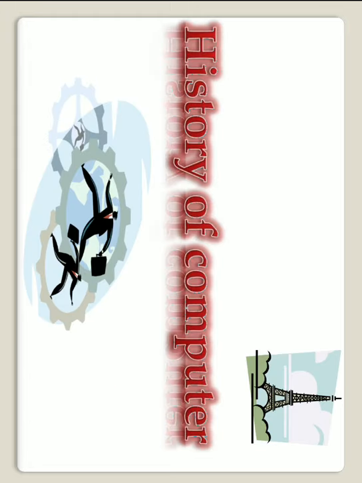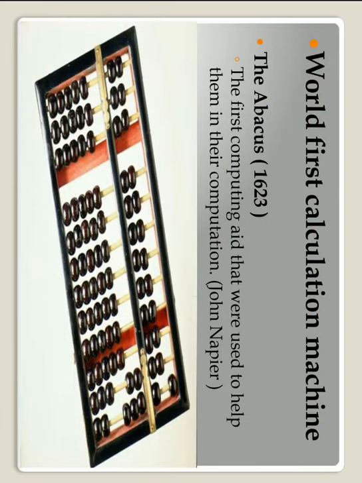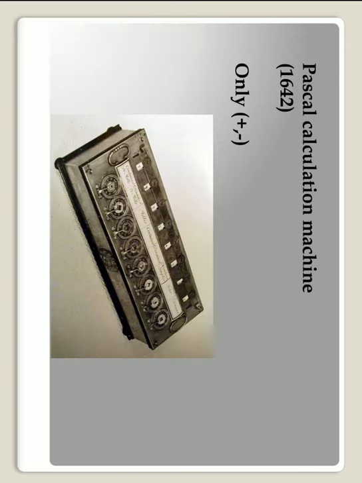Now it is time to tell you about the history of the computer. The world's first calculating machine was the abacus, which was discovered in 1623. It was the first computing aid used to help in computation, and it was developed by John Napier. Next, in 1642, the Pascal calculating machine was developed, but it could do only addition and subtraction tasks.